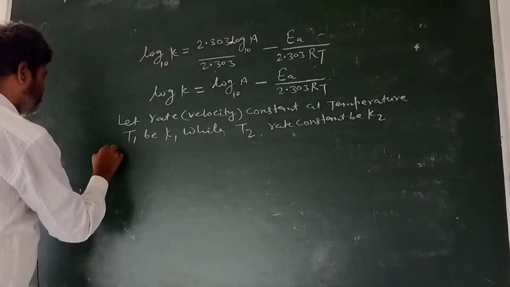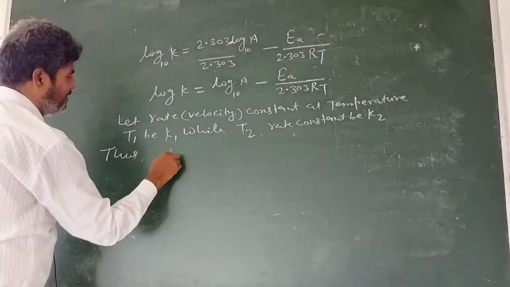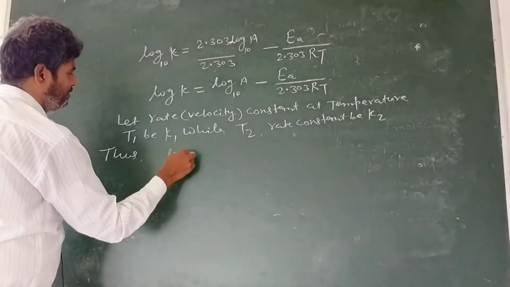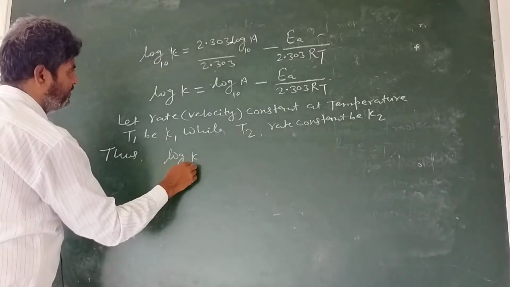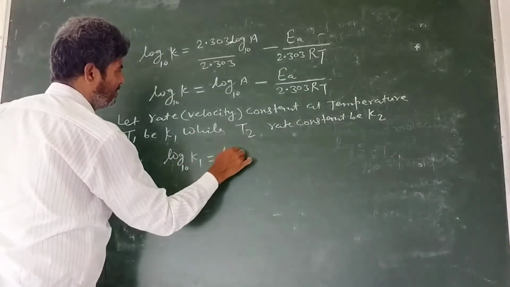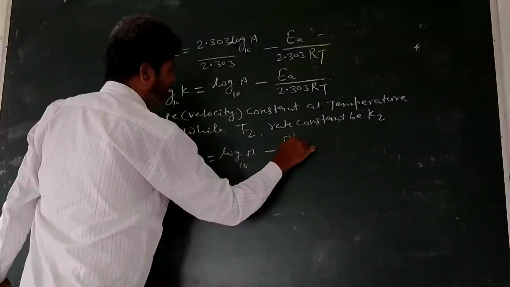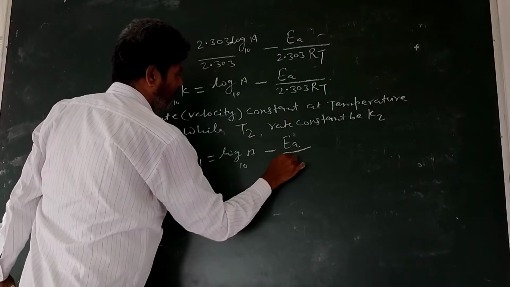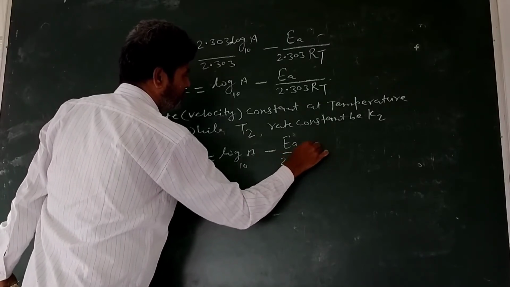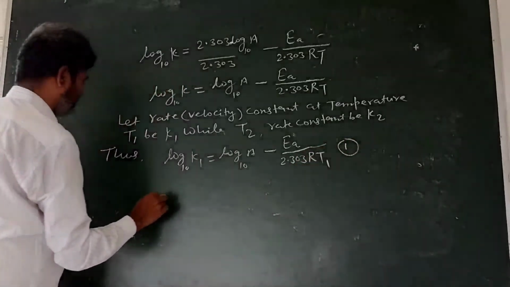Thus, under this consideration, we may write log K1 on the base 10 is equal to log A on the base 10 minus EA upon 2.303 RT1, number 1.